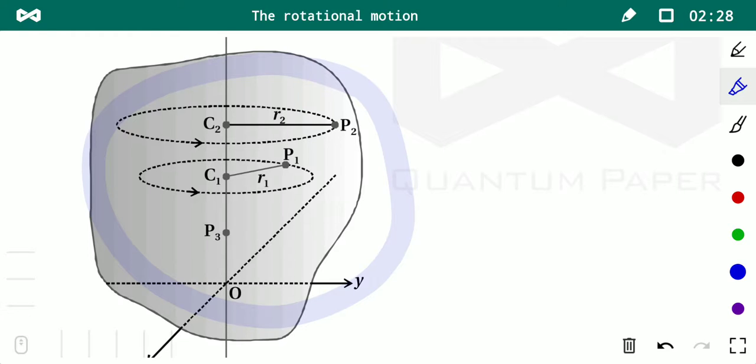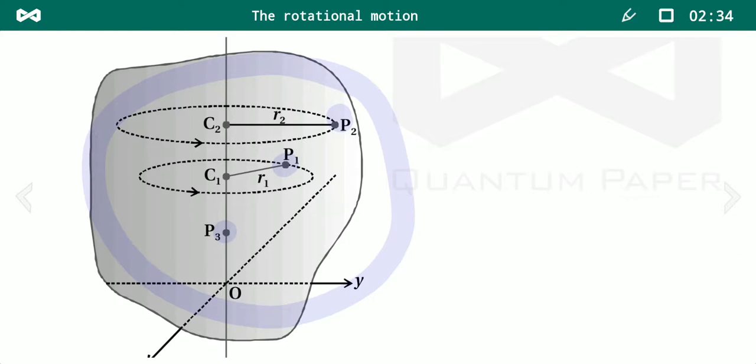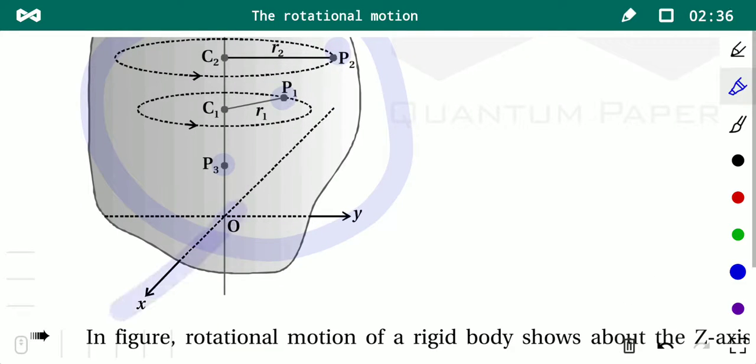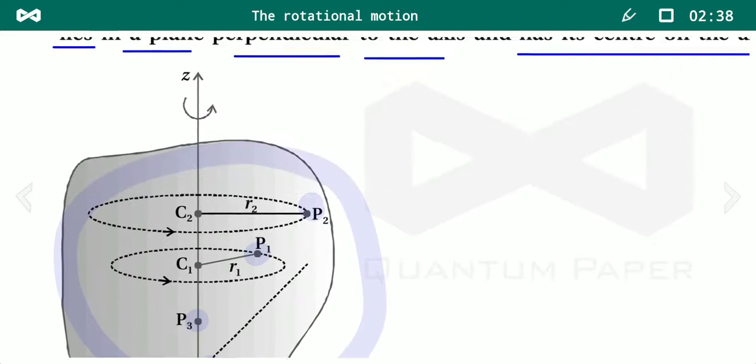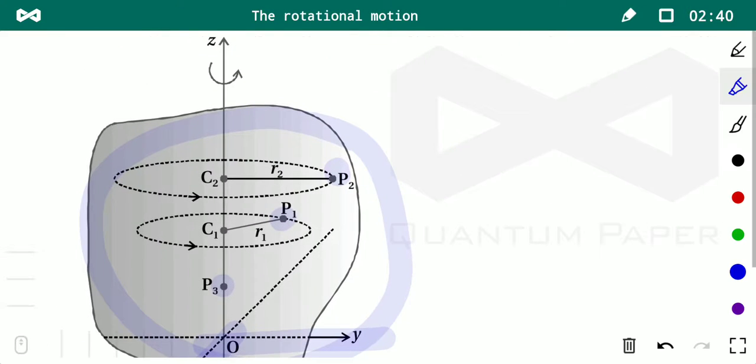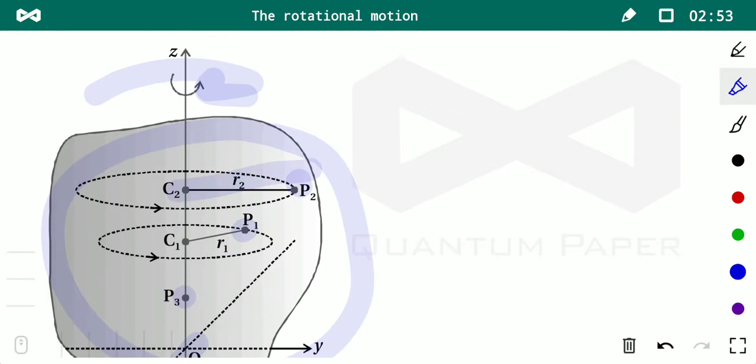For simplicity, P1, P2 and P3 are shown, and there are reference axes OX, OY and OZ. Now students, as the body rotates about the stationary z-axis, particle P2 describes a circle.